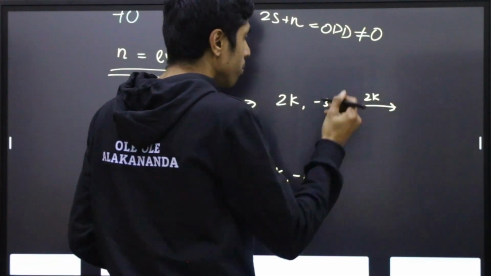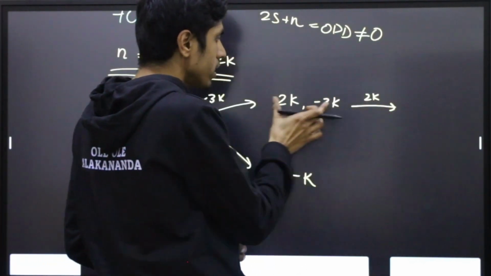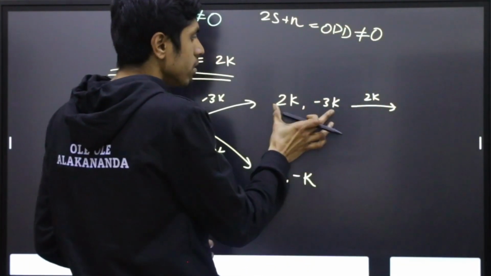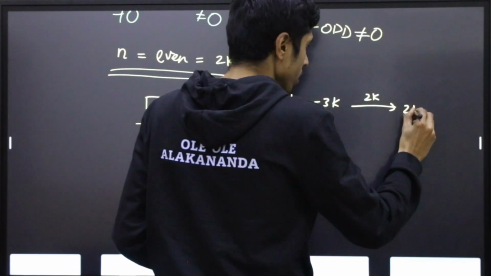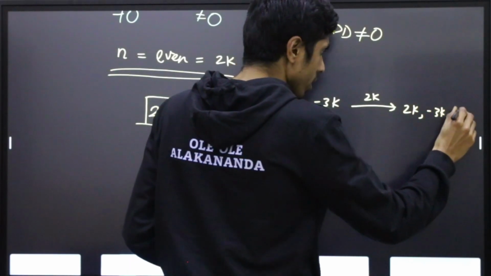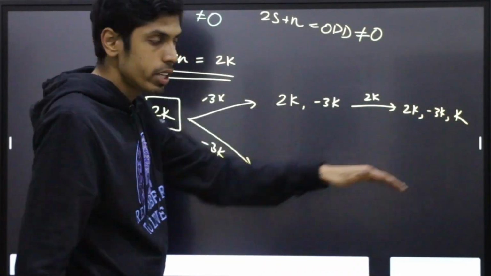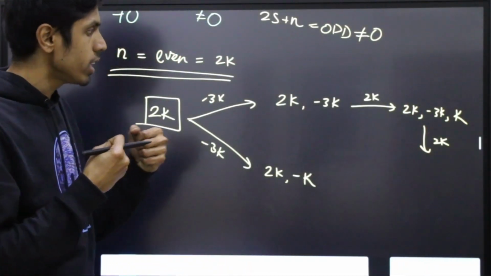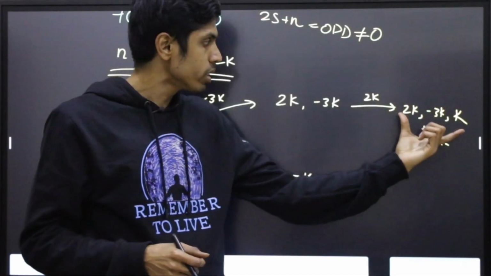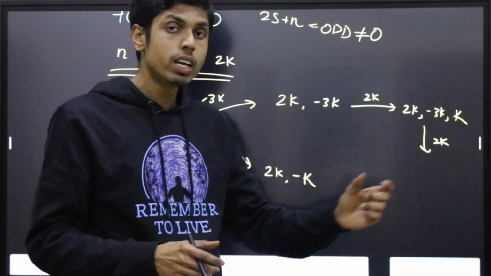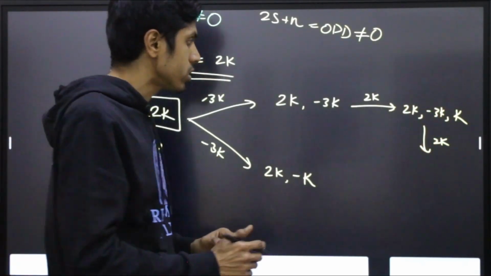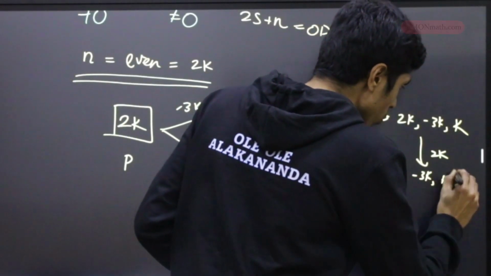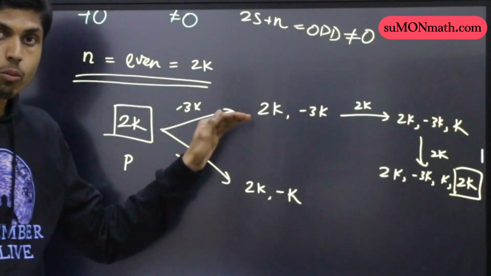So if Peter claims 2k, then Becky will write the sum of all previously written numbers with 2k, which is minus k plus 2k, giving us k. So it will be 2k, minus 3k, k. Now the total sum is 0, and if Peter claims 2k, either Becky writes the number 2k or the sum of previously written numbers, which is 0 plus 2k. Always they are going to write 2k in this step. So therefore, we have achieved our 2k once again through a sum of 0.